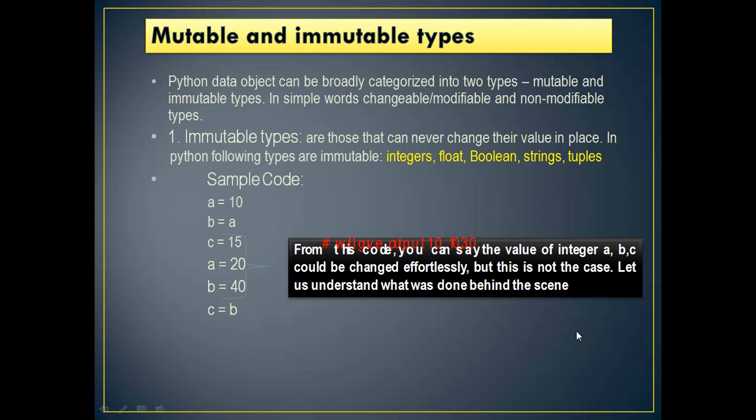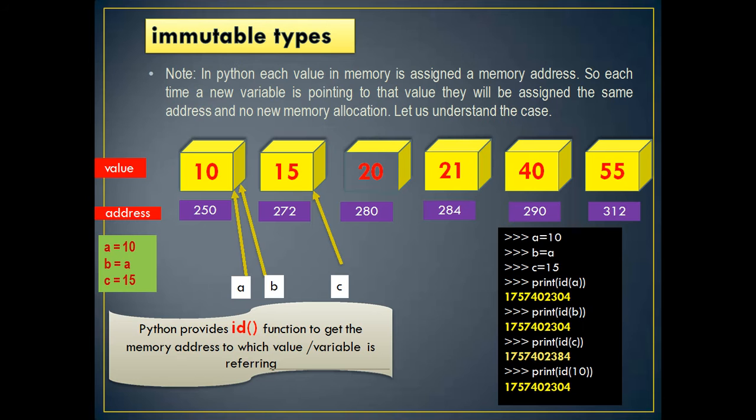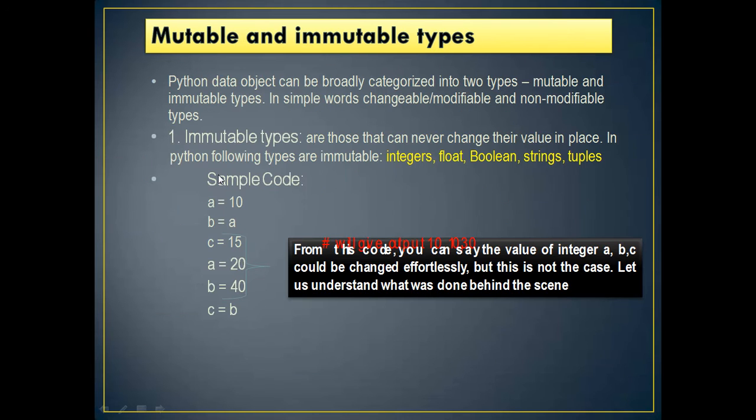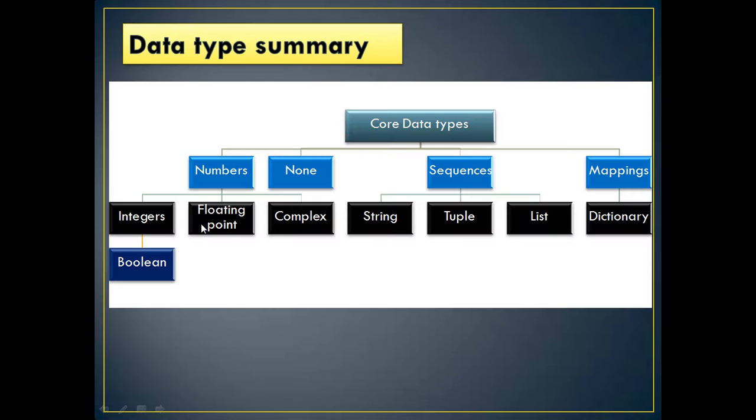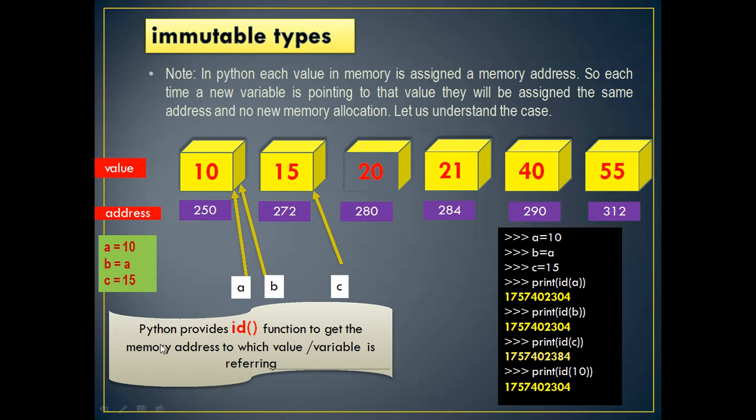When A equal to 10, the memory variable where the value is 10, A is assigned here. The same A is also assigned to B, so the value of B is also 10. Since B equal to A we have written, the value of B is also 10.